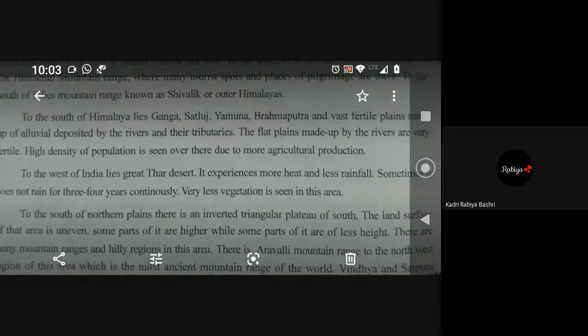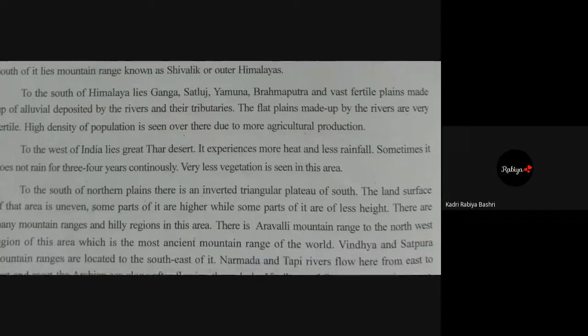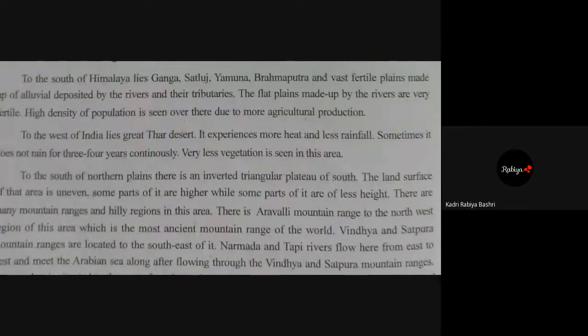To the south of the Himalayas lie the Ganga, Yamuna, Brahmaputra, and vast fertile plains made of alluvium deposited by the rivers and their tributaries. The flat plains which are made up by the rivers are very fertile. How are they, beta? They are very fertile. Because they are very fertile, a lot of agriculture work also goes on there, right?